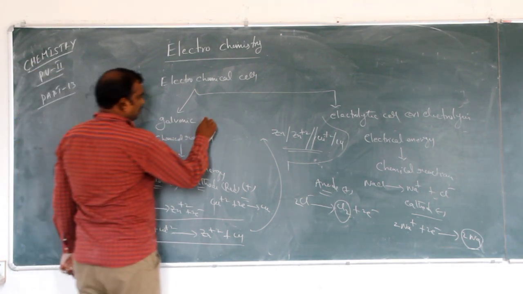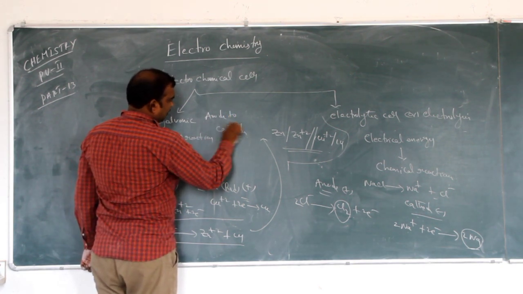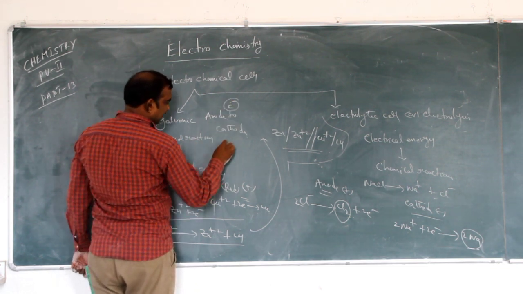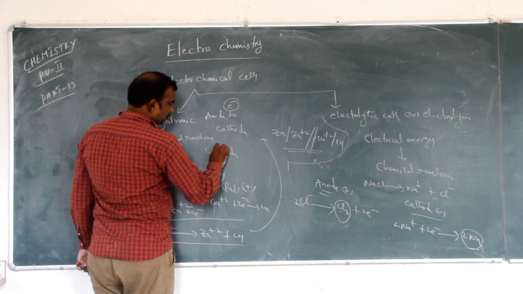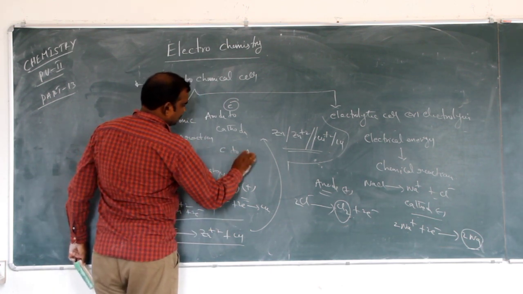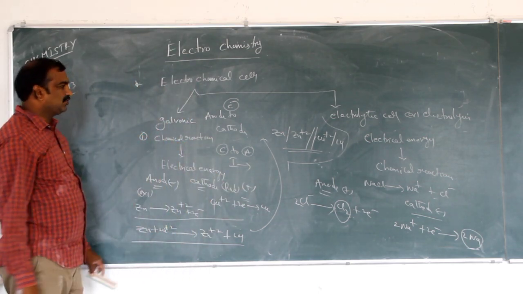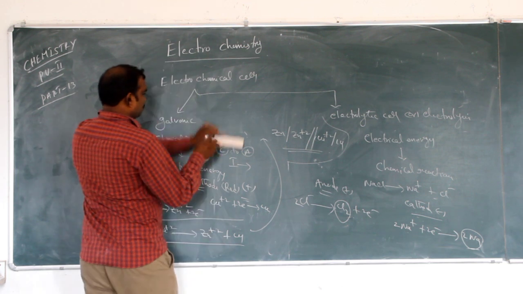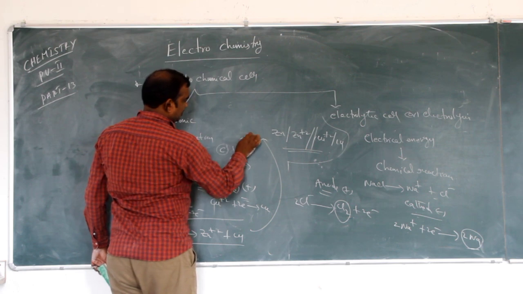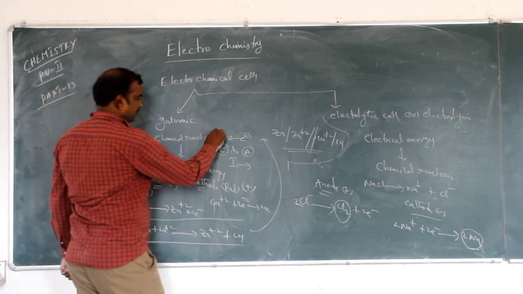So anode to cathode, look here. Anode to cathode, electrons are moved. Cathode to anode, simply you can write as C2A, current will move. Otherwise, electrons will move in the opposite direction. Current will move in this direction, and electrons will move in this direction. This is a very important concept.